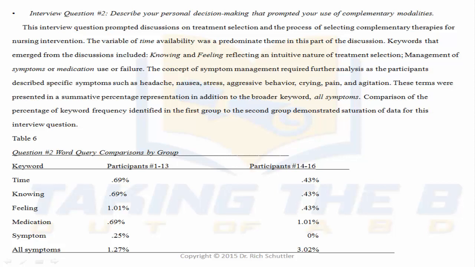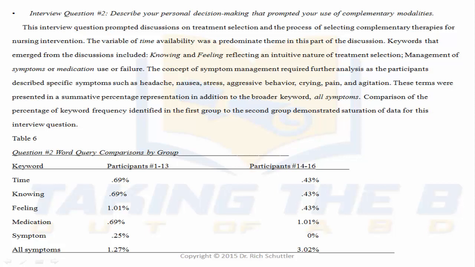And as you can see here, she went on to provide this narrative, and then you see in table 6 below how she indicated what the key word was, how many participants provided that by a percentage, and whether that came from participants 1 through 13 or 14 through 16.